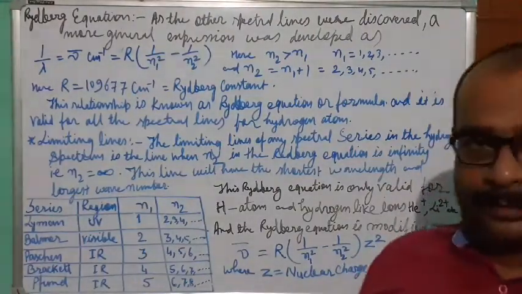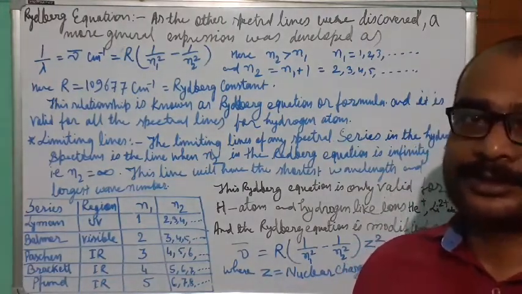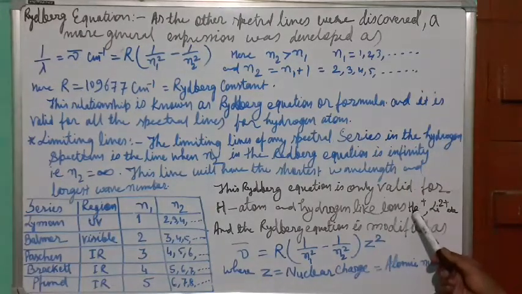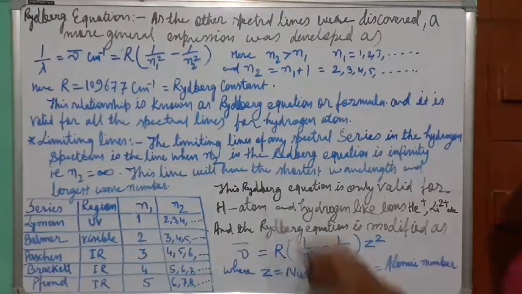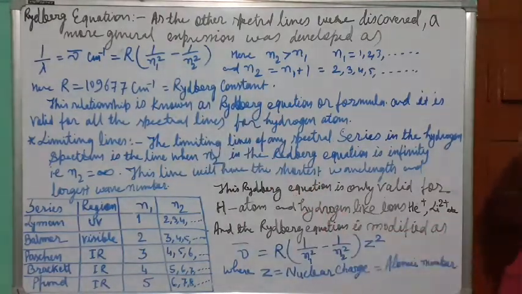But other atoms can be made 1 electron systems after removing electrons. In case of helium, we can remove 1 electron. In case of lithium, you can remove 2 electrons. So that's why the Rydberg formula is applied to the hydrogen atom and hydrogen-like ions.